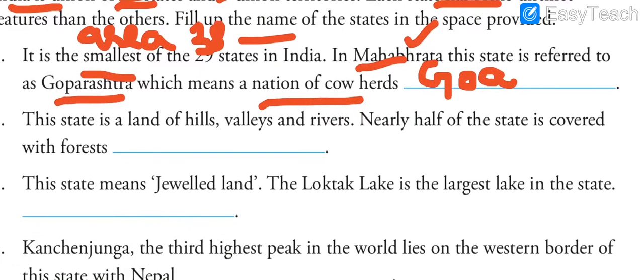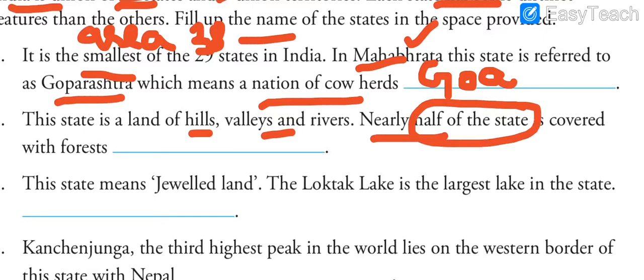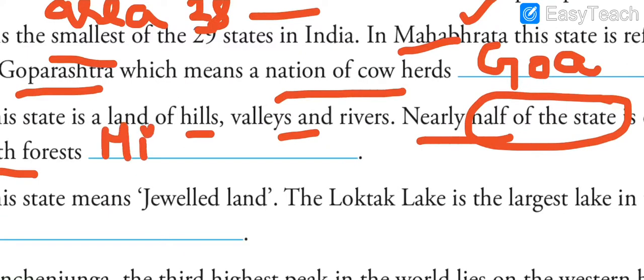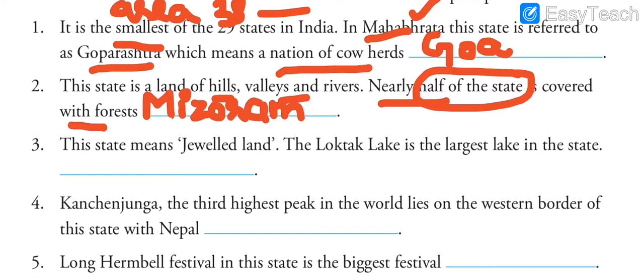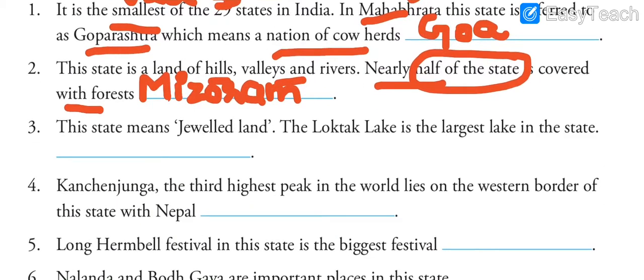Next says, this state is a land of hills, valleys and rivers. Means there are many hills, many valleys and rivers. Nearly half of the state is covered with forest. Which is this state? This state is Mizoram. I hope my writing is clear to everyone. Yes, this state is Mizoram.